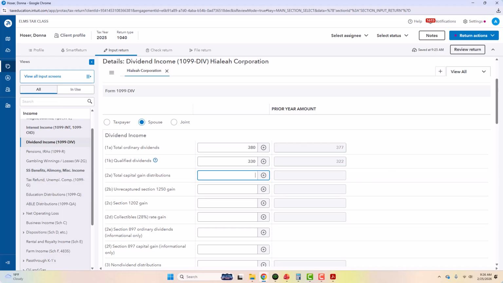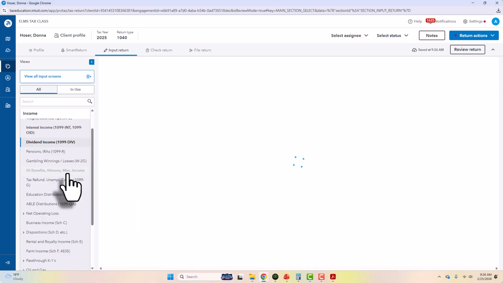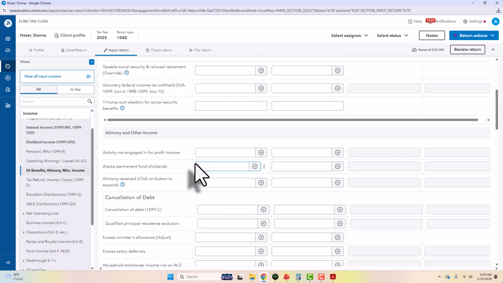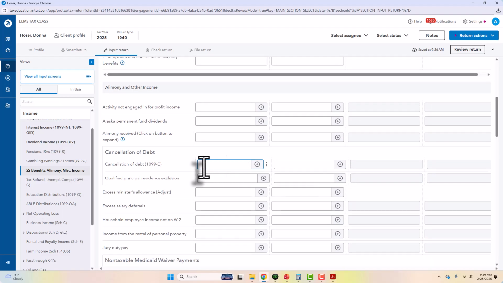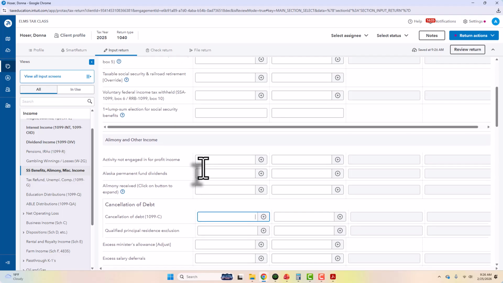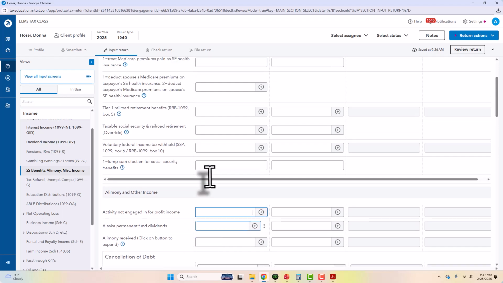Also, Chris has a $1,750 scholarship that was used for tuition and books. He doesn't need to do anything with that. That's not taxable. But he has a 1099 miscellaneous other income. So we are going to scroll down. If you have cancellation of debt, I think that's in one of the problems, it goes here. If you have alimony that you are receiving pre-2018 divorce, that is taxable, that would go here.